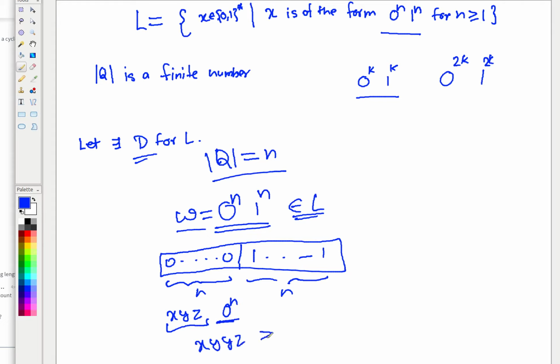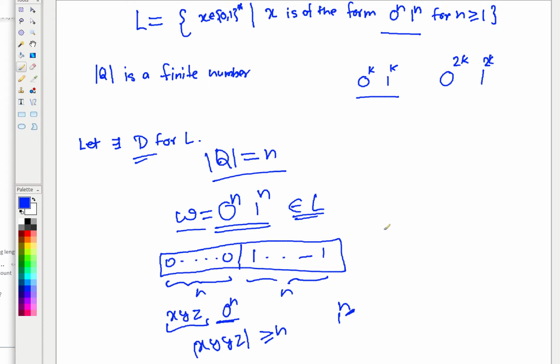The length of x, y, y, z is greater than n. So you have more zeros, while the remaining part of the string, 1 to the power n, is still n. But going from 0 to 0 and further 1 to 1, taking any number of cycles here, will not stop you from going to the final state. So even after pumping on zeros, you should still be able to go to the final state as per the DFA. But